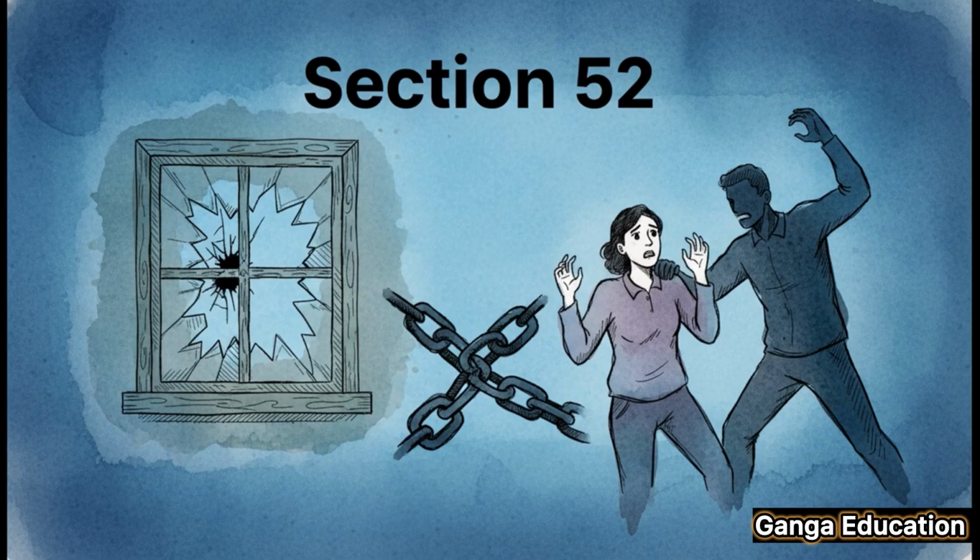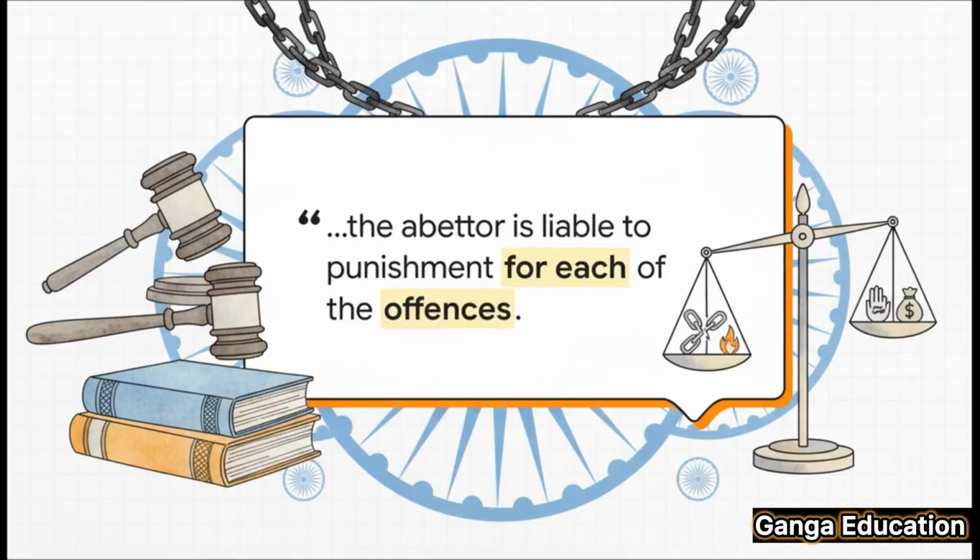On your screen is Section 52 of the Bharatiya Nyaya Sanhita 2023. Let's see what it says. The key phrase here is liable to punishment for each of the offenses. This clearly means that the abettor will not only be punished for the act they abetted, but they'll also face a separate punishment for any additional and distinct offense that was committed.